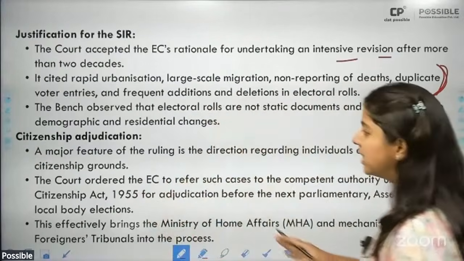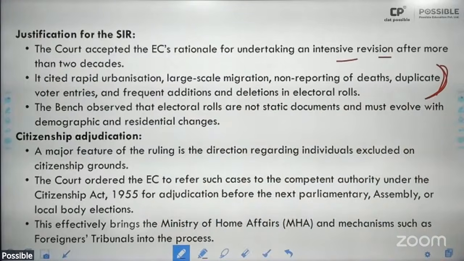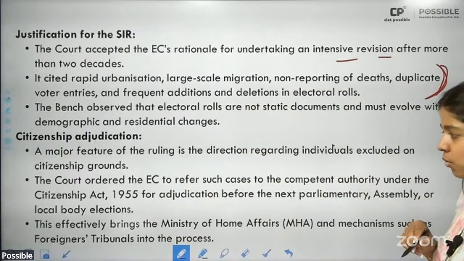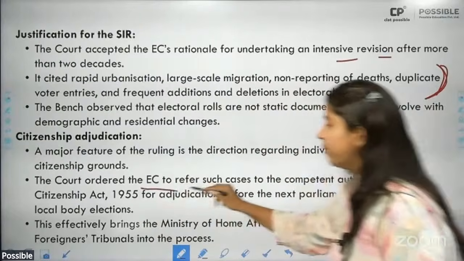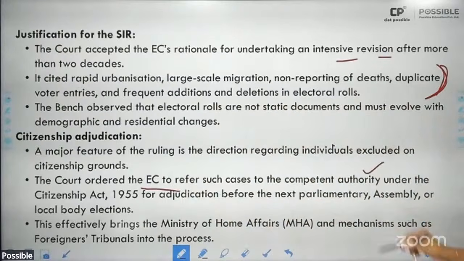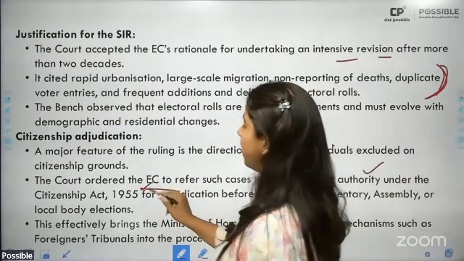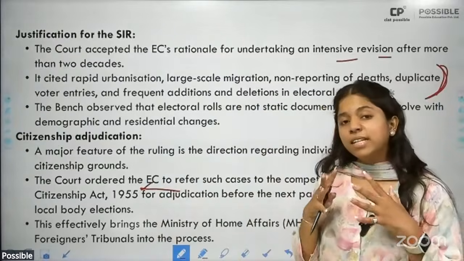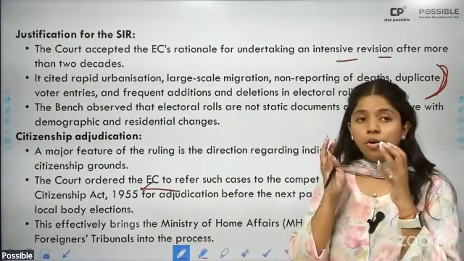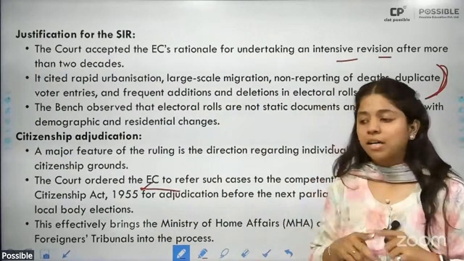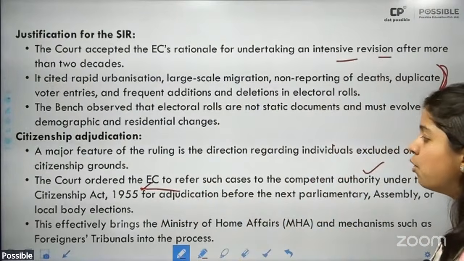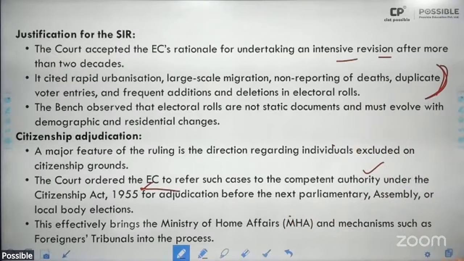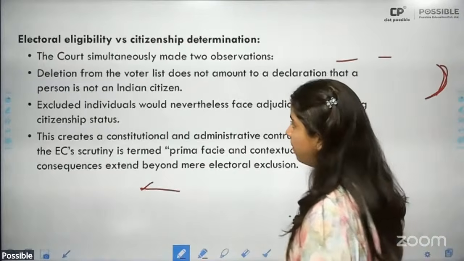All right. Then citizenship, over citizenship, what did they say? That a major feature is that the individual is excluded on citizenship grounds. Now, the court ordered the Election Commission to refer such cases to a competent authority under the Citizenship Act of 1955, in the sense that any tribunal, etc., which has been established specifically to look into cases pertaining to elections and removing voters from the voter list. This effectively brings the Ministry of Home Affairs and mechanisms such as foreigners tribunals into the process.